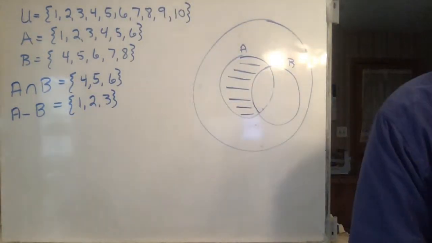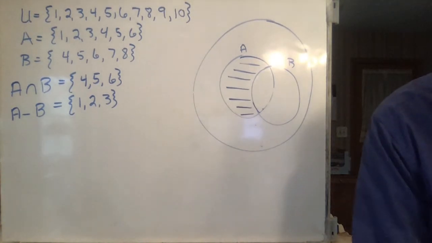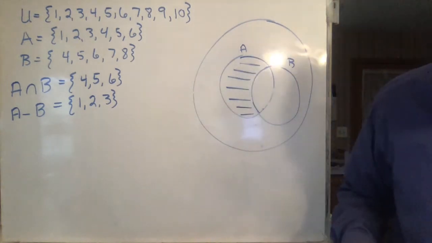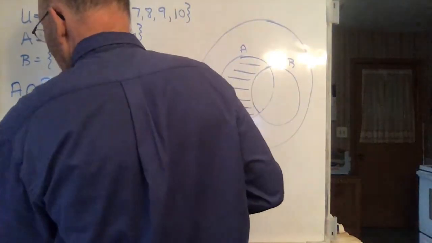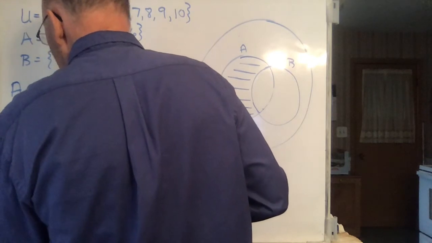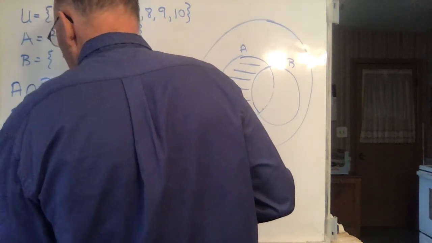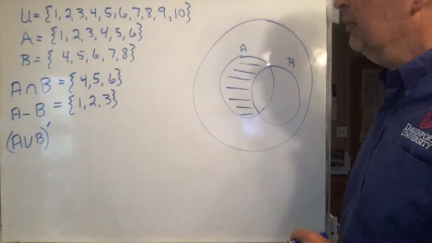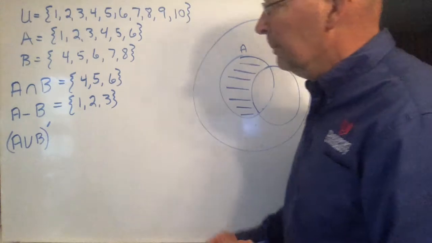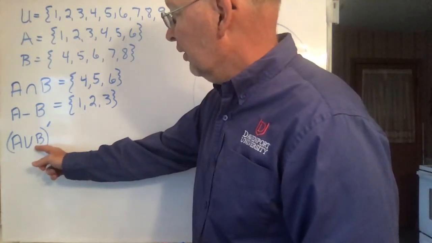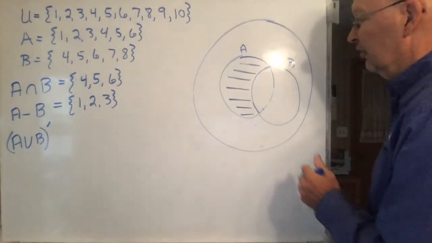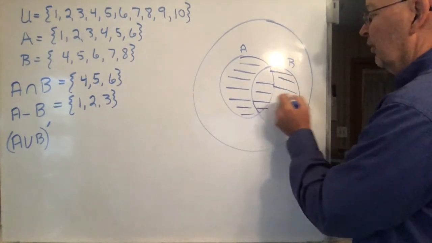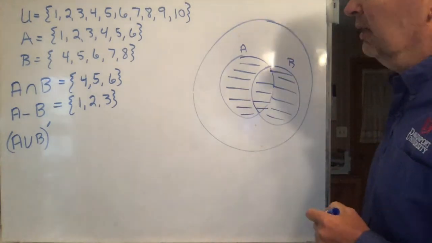Okay? You know what? That actually should have been a union. We've already done an intersection, so I'm going to do it the way we intended: A union B, and then the complement. So the union of two sets is everything which is in either one or the other or both of them. So here's the union of two sets right there.